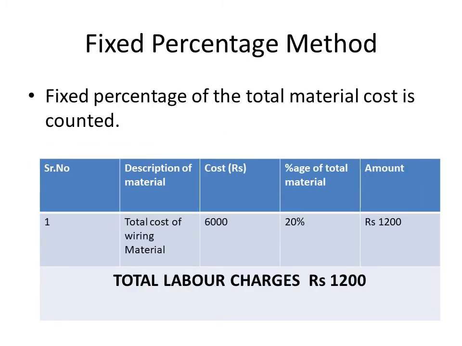Then is the fixed percentage method. Here the total cost of the material is calculated. For example, here it is 6,000. Then the fixed percentage, let us say it is 20%. It could be any, it could be 10%, 30%, 40, 50, any which is fixed. So here it is 20%, so 20% of 6,000 is 1200. So the total labor charge is rupees 1200.